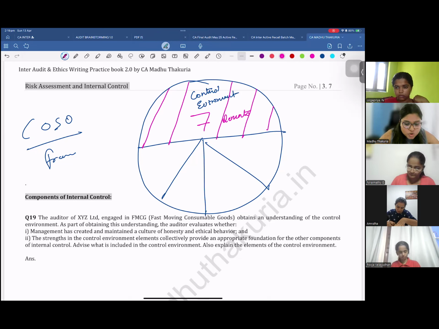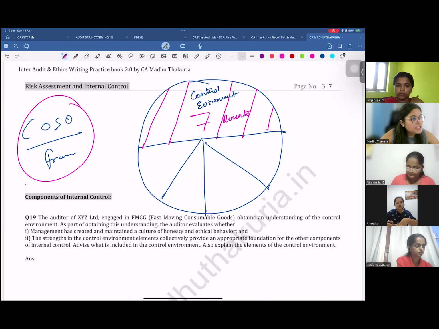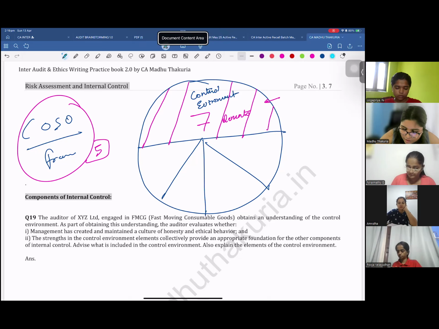So either they will ask you to explain all the components of internal control, that total are five, or they will ask you what are the seven elements of control environment. Then you have to understand entity's risk assessment process.